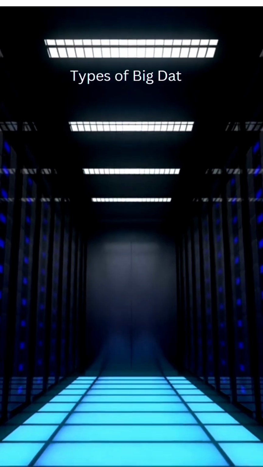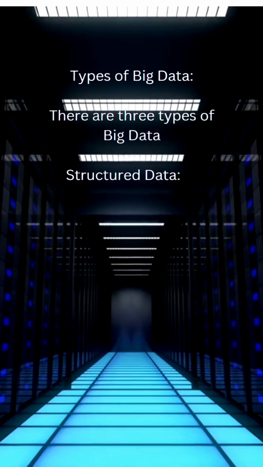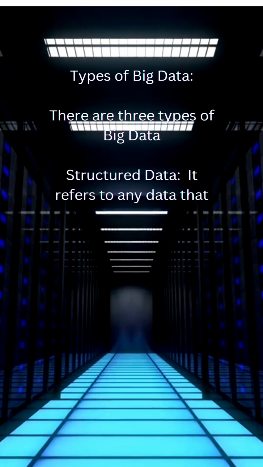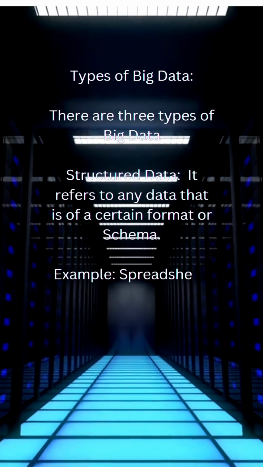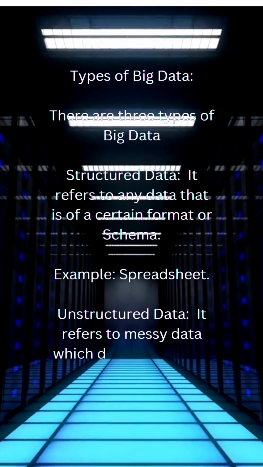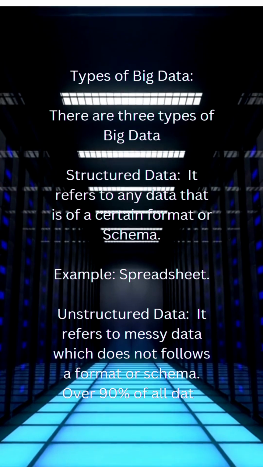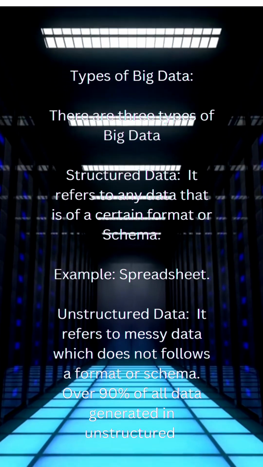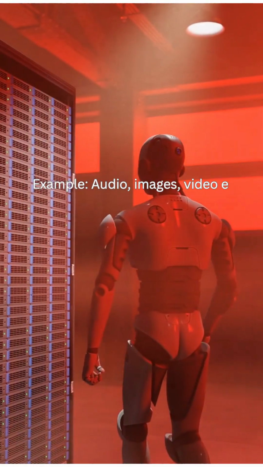Types of big data. There are 3 types of big data. Structured data. It refers to any data that is of a certain format or schema. Example: spreadsheet. Unstructured data. It refers to messy data which does not follow a format or schema. Over 90% of all data generated is unstructured. Example: audio, images, video, etc.